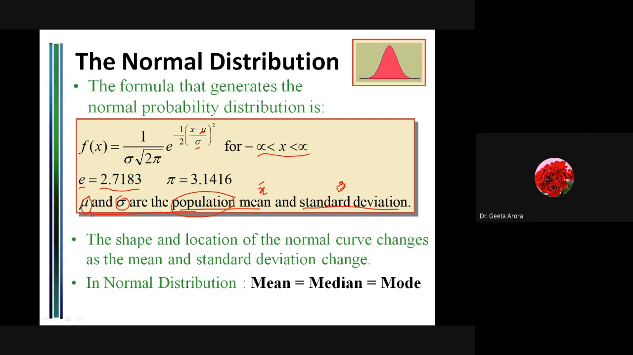Now the next property we have is that the shape and location of the normal curve changes as the mean and the standard deviation change. So whenever we are drawing a curve, obviously the curve comes from data. Whenever the mean of the data shifts, obviously the curve is going to shift. Similarly for the standard deviation. Correct? And one of the most important properties that you have to learn is that in a normal distribution, mean, median and mode, all three are the same.